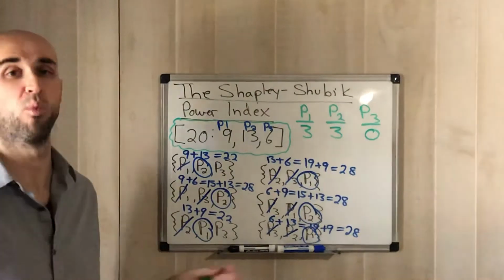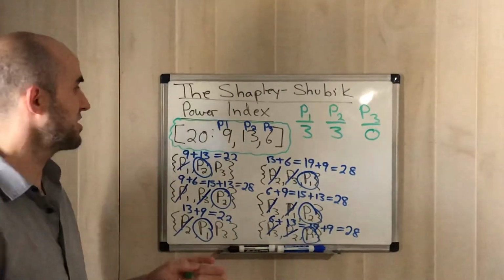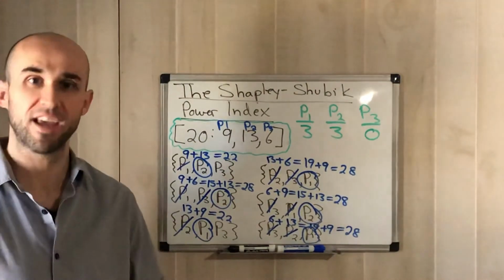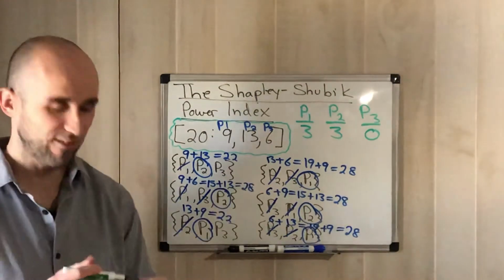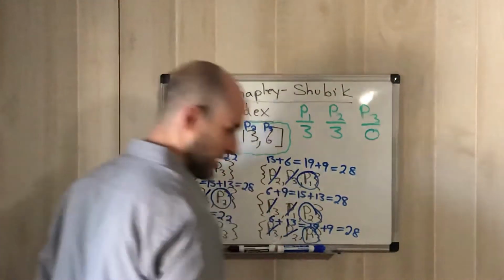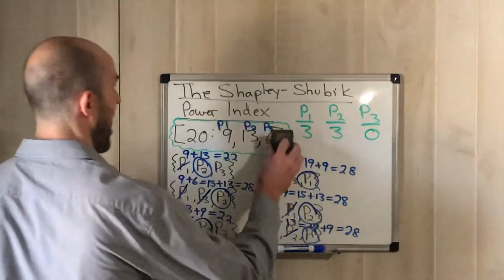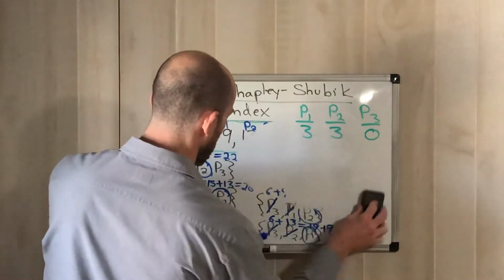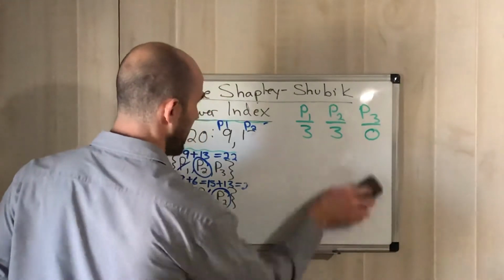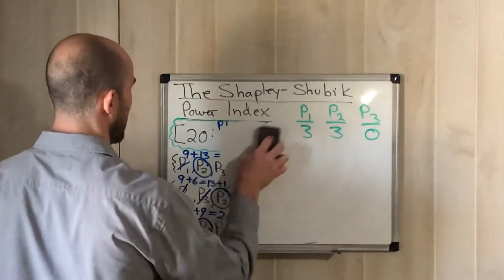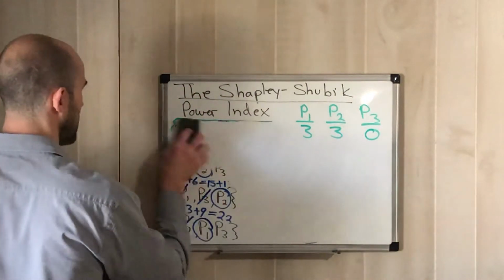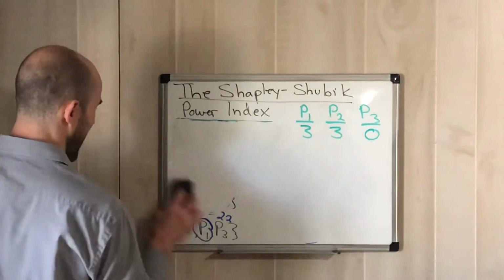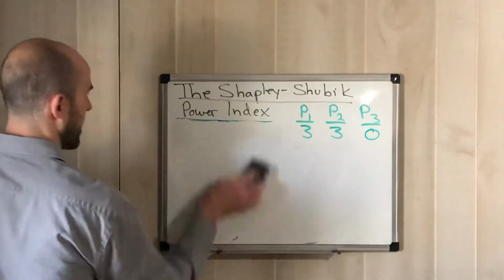It's not to say that we can win without player 3. It's just in terms of being pivotal, in terms of bringing it home for the win, player 3 never did that. And so I'm going to erase all this now, and I'm going to show you how we actually create a table to show us our Shapley-Shubik power index, right? And I'm going to show you this through percentages, right? I'm going to show you how valuable each player is through percentages and how to calculate them.